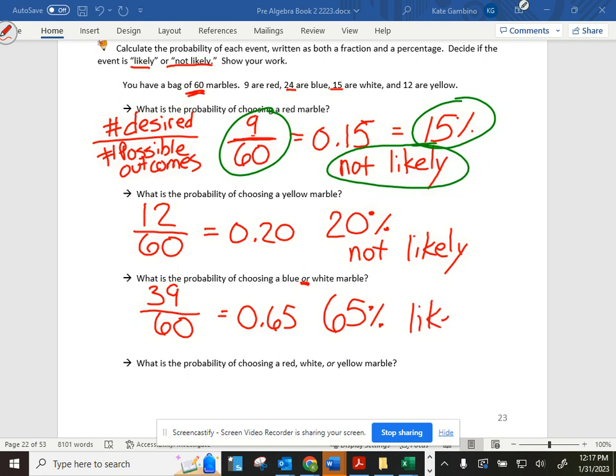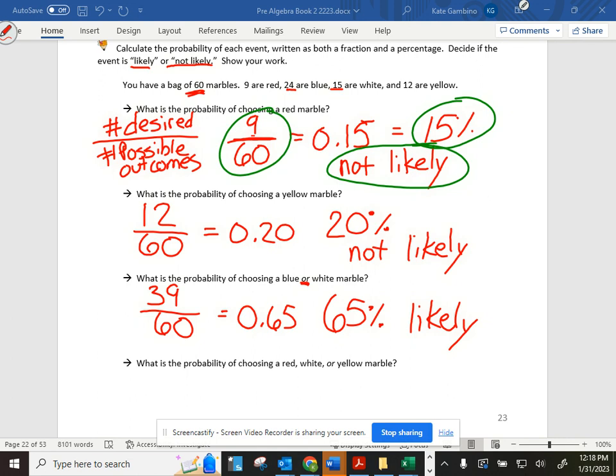So I'll write likely. What would we say if it was at 50%? If it's right at 50%, then we just don't know. 50%, it could go either way. It's a 50-50 chance. So it could be not likely or likely when it's right in the middle. We can't say.